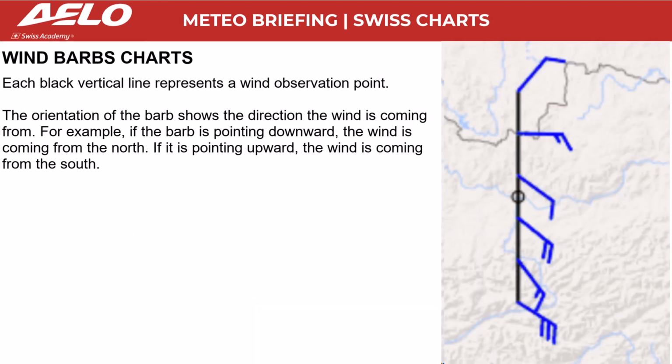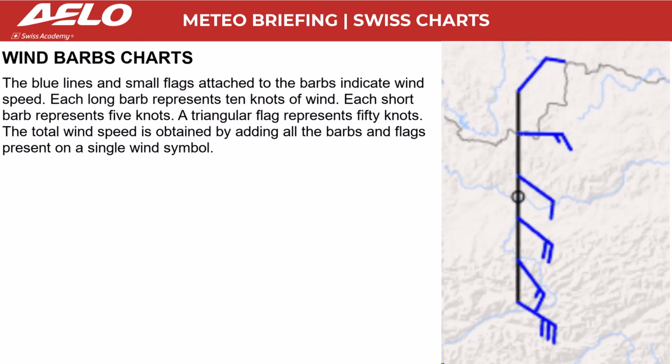Each black vertical line represents a wind observation point. The orientation of the barb shows the direction the wind is coming from. For example, if the barb is pointing downward, the wind is coming from the north. If it is pointing upward, the wind is coming from the south. The blue lines and small flags attached to the barbs indicate wind speed.